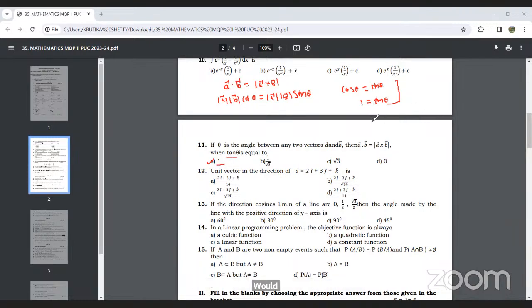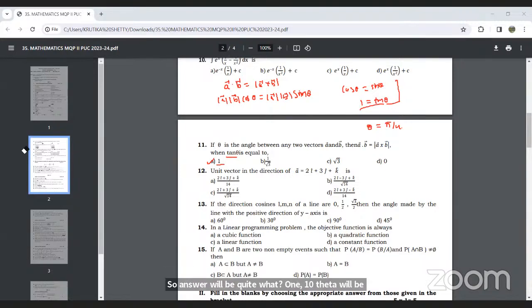If they ask you theta, then we need to calculate theta. We know tan pi by 4 is 1, so theta will be equal to pi by 4. Here, instead of asking theta, they have asked tan theta, so you need to stop there. The answer will be 1. Tan theta will be equal to 1.